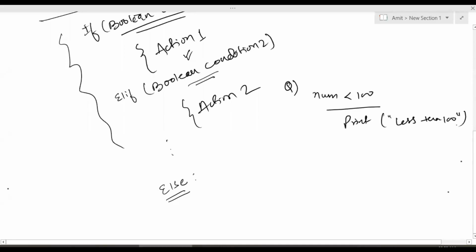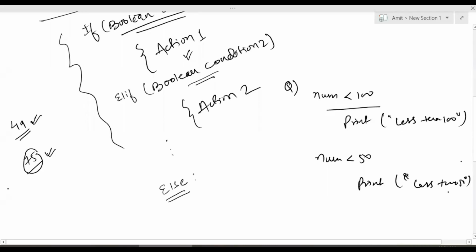And if the number is less than 50, print less than 50. For example, if I have number 49, it should print less than 50. But if I have number 75, it should print less than 100, because it is greater than 50 but less than 100, so it should print less than 100 and not less than 50. If the number is 49, it should print less than 50. If the number is 75, it should print less than 100.